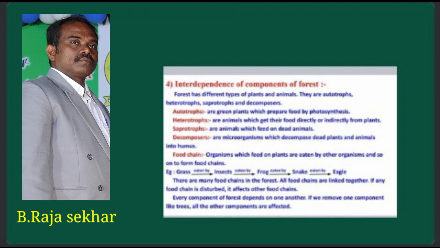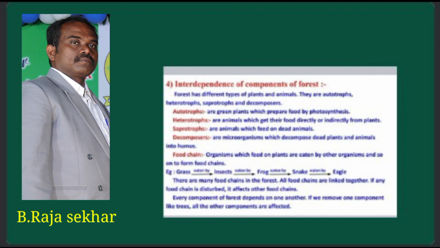Now we can observe one example, grass. Grass is a primary producer. Grass to insects. Insects are primary consumers. Insects to frog. Frog is a secondary consumer. Frog to snake. Snake is a tertiary consumer. And snake to eagle.